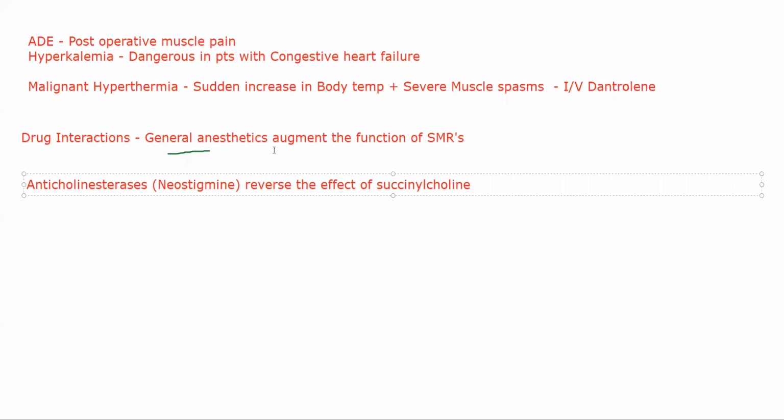They are inhibitors of what? I'll repeat the question again. What do anticholinesterases do to acetylcholine levels in your body? If I give anticholinesterase, what happens to your acetylcholine? Increases, decreases, remains the same? What happens? Okay, if you are not able to answer it right now, I'll note this point and I'll ask you tomorrow.